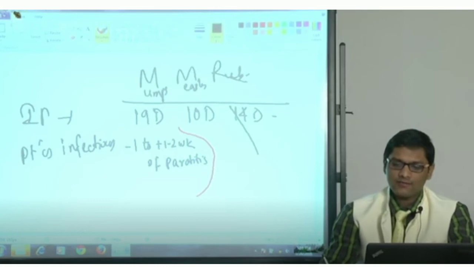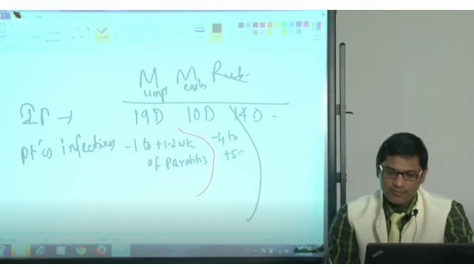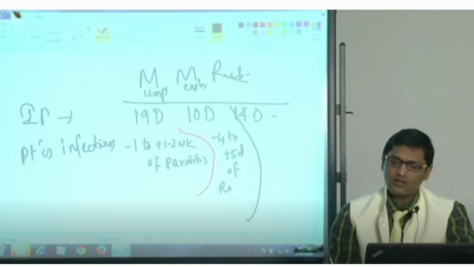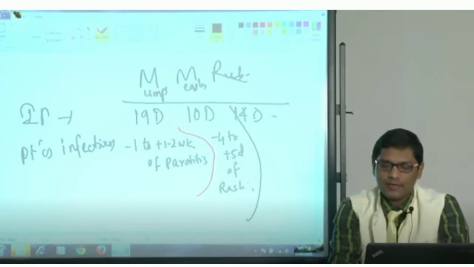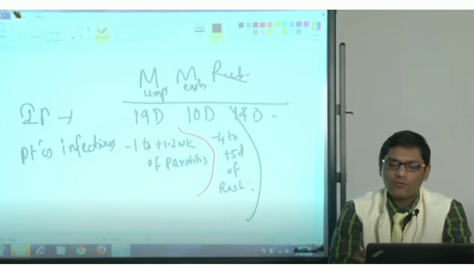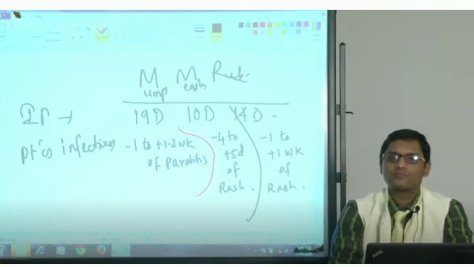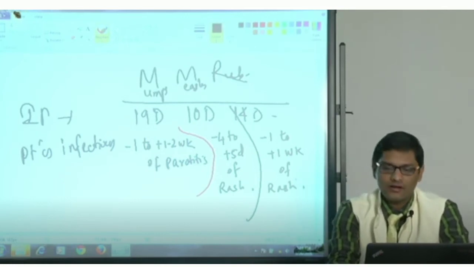Measles, the patient is infectious from -4 to +5 days of rash. These are very important MCQs. In rubella, the patient is infectious from -1 to +1 week of rash. Okay, so these are the general principles and figures you need to remember.